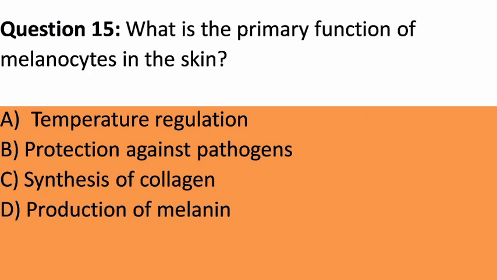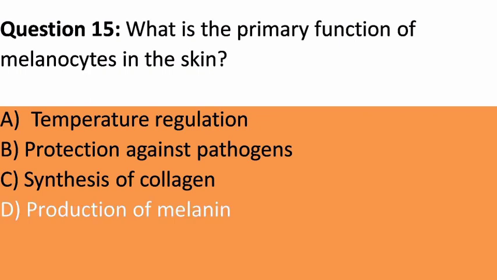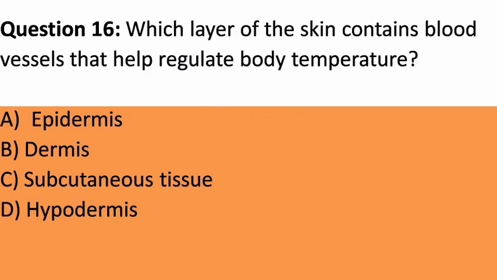Question 15. What is the primary function of melanocytes in the skin? A. Temperature regulation. B. Protection against pathogens. C. Synthesis of collagen. D. Production of melanin. Answer. D. Production of melanin. Explanation. Melanocytes are responsible for producing melanin, the pigment that gives color to the skin and provides protection against UV radiation.